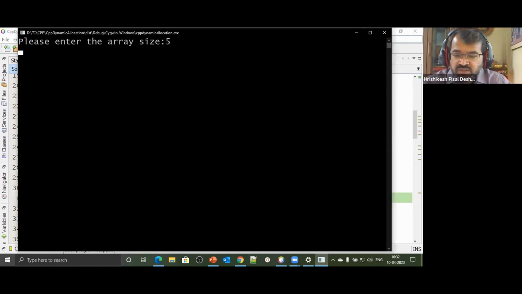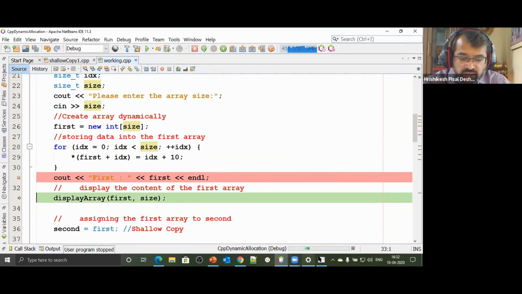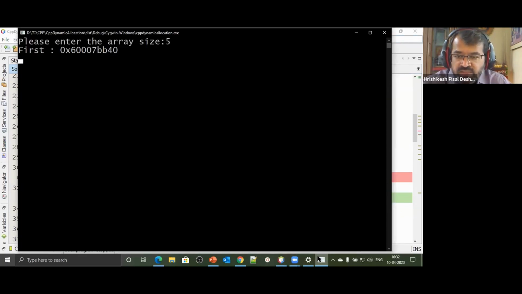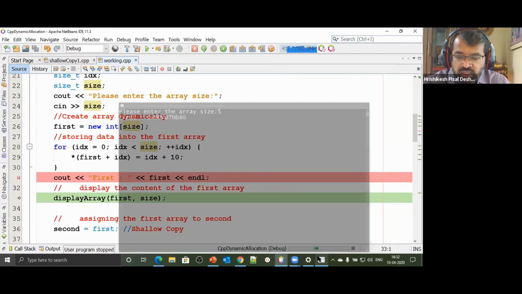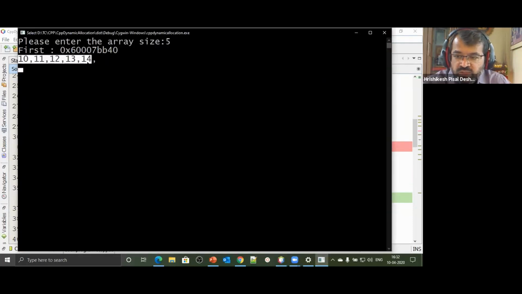So please enter the size of the array, and then we have just run the loop and stored the data, and then we print the address. When I print the address, it's 7BB40. Then I give a call to the function display. It has displayed the contents 10, 11, 12, 13, 14. All 5 elements have been displayed.